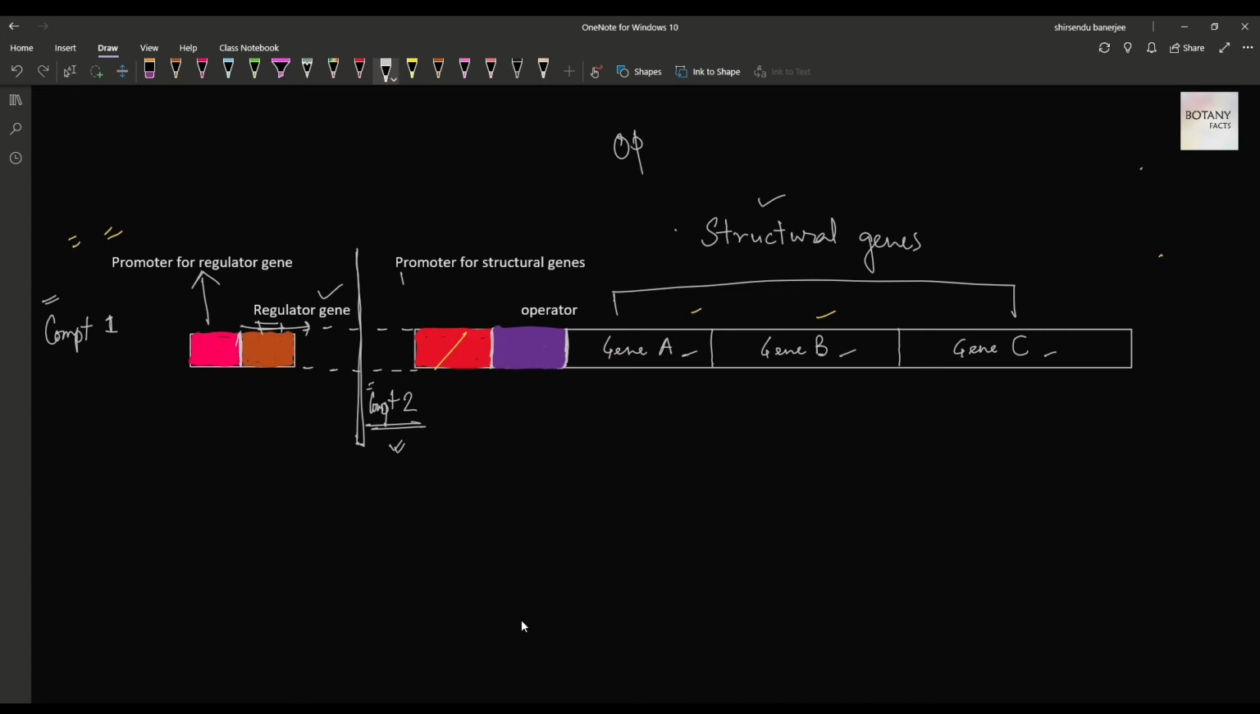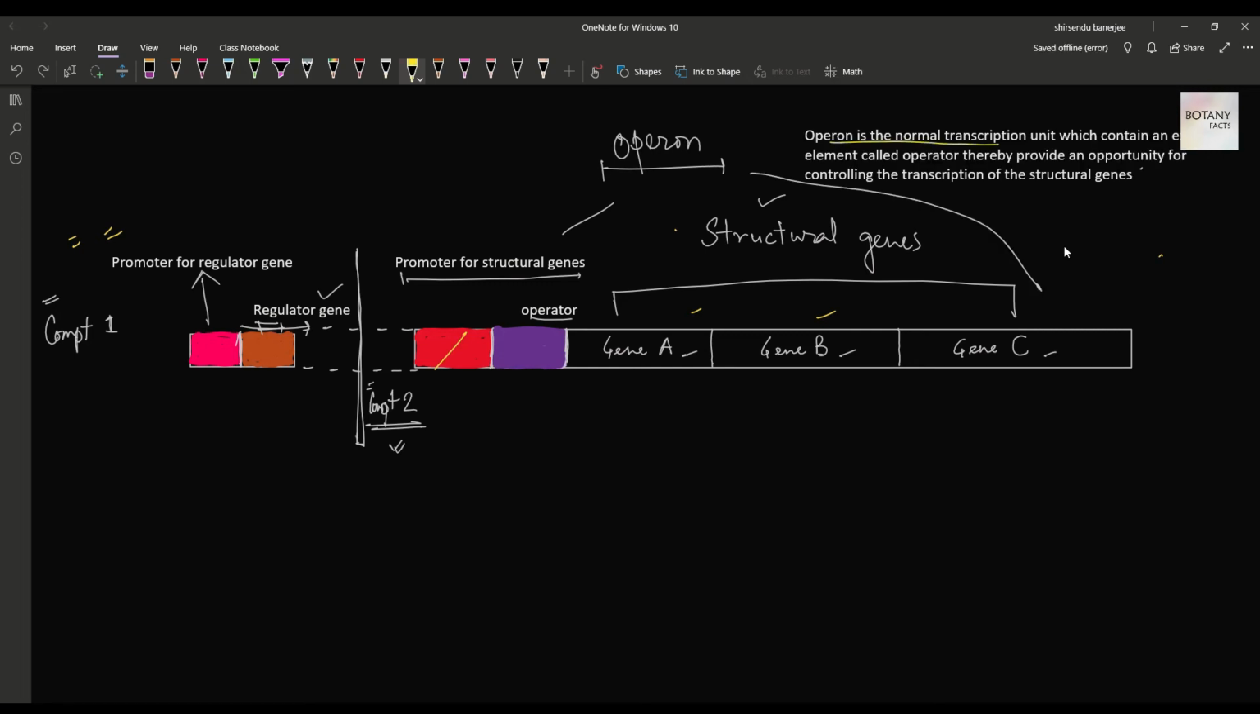the operon. What is an operon? I am telling you, all the elements of compartment 2, that is the promoter for the structural genes, the operator and the structural genes, altogether constitute the operon. So here the operon is the normal transcription unit, clear, which contains an extra element called the operator, which is extra to the transcription unit of the constitutive genes, which provides an opportunity for controlling the transcription of the structural genes. So this structure is called the operon.